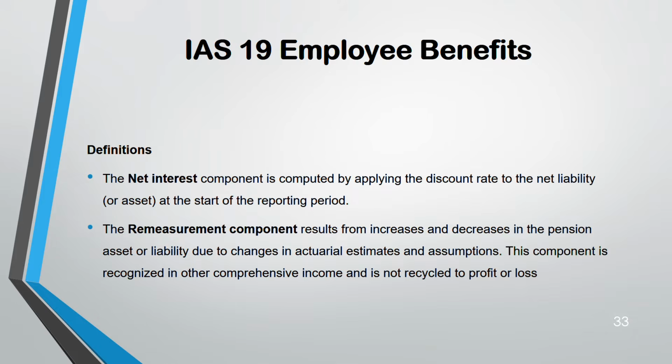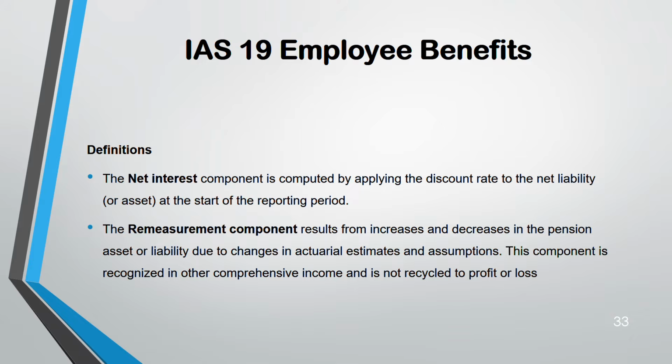Remeasurement component. A remeasurement component may be because of an increase or decrease in the pension asset or liability. Because actual valuations are based on assumptions, it's an estimate about the future. That's why there could be changes in that. Because of those changes, there could be a gain or a loss.